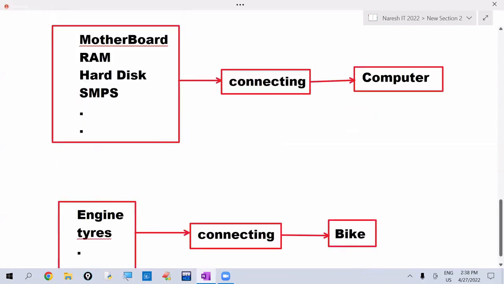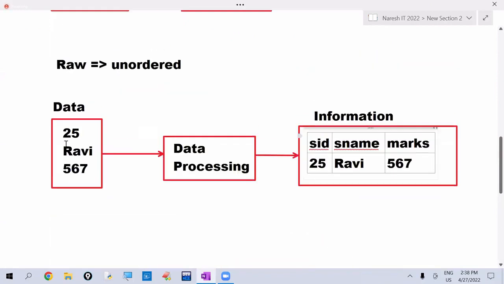Similarly, data is the unprocessed one. It is not in meaningful form. If the data is processed by the process of data processing, that becomes information. It is in meaningful form. That's it.